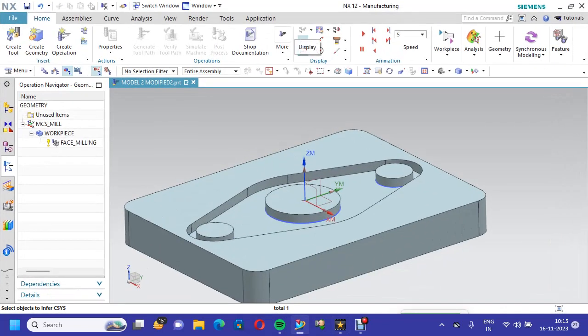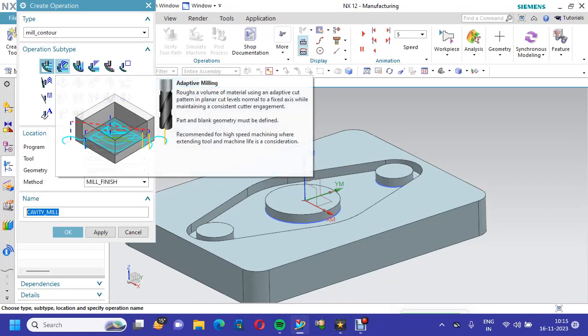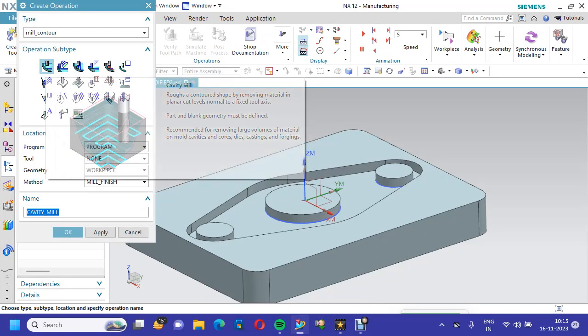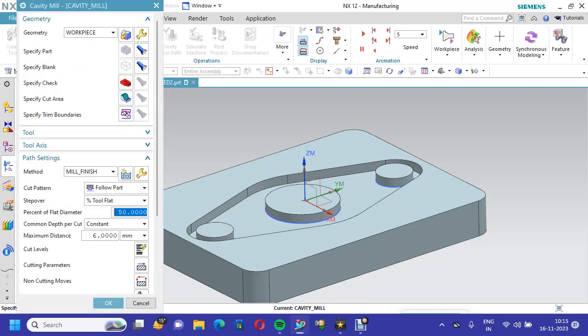Now I am going to explain the second operation, cavity milling. We have to go for create operations. Cavity mill program is same. Tool, we have to select tool, workpiece and mill finish. We have selected our specific part already.